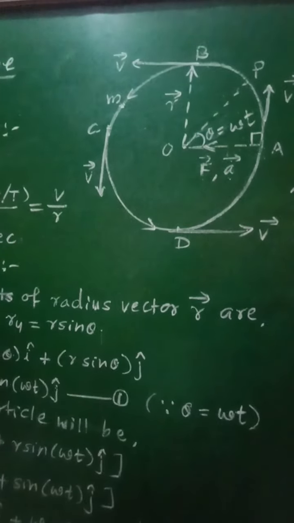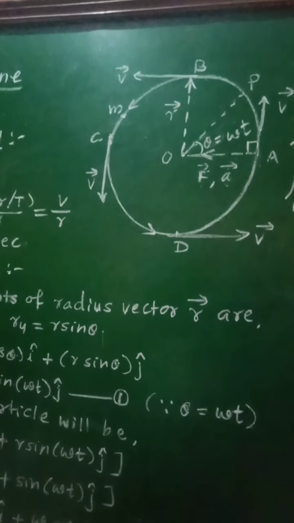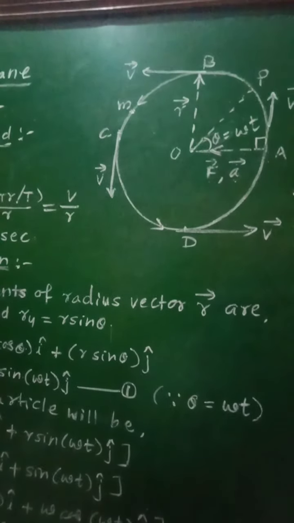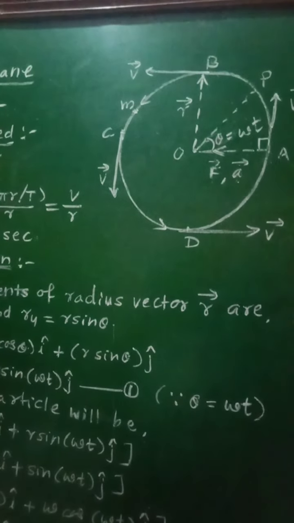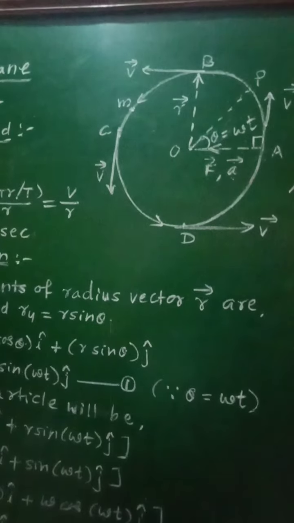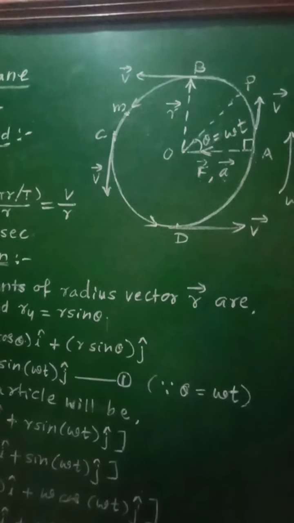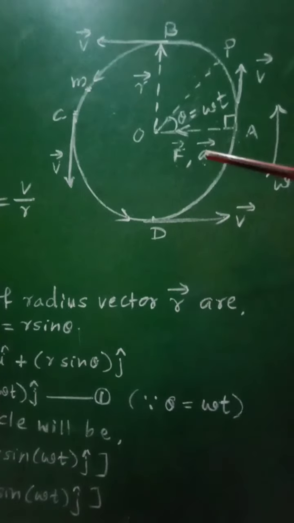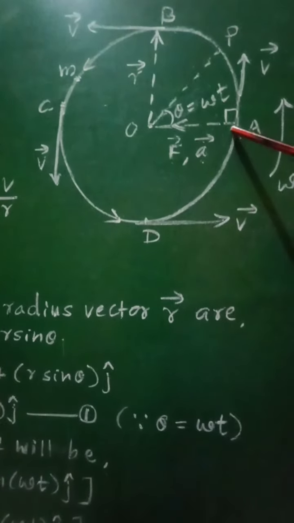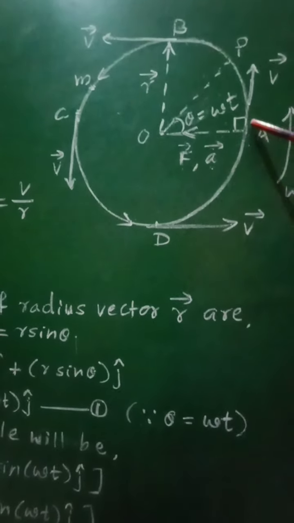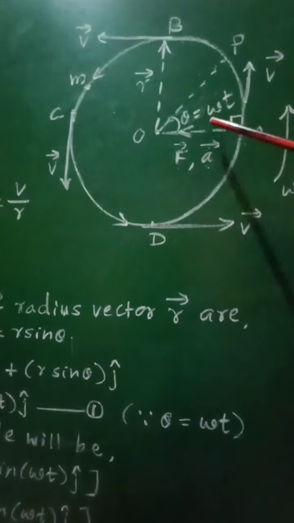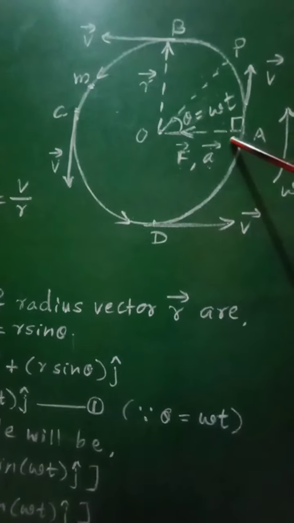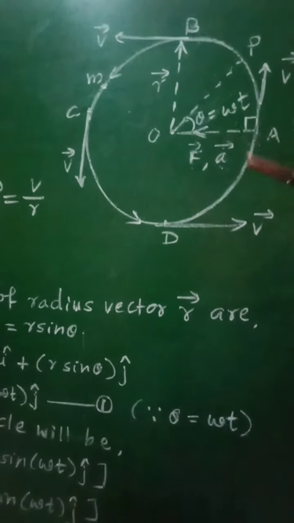As the particle performs uniform circular motion, the radius vector describes equal angles in equal intervals of time.